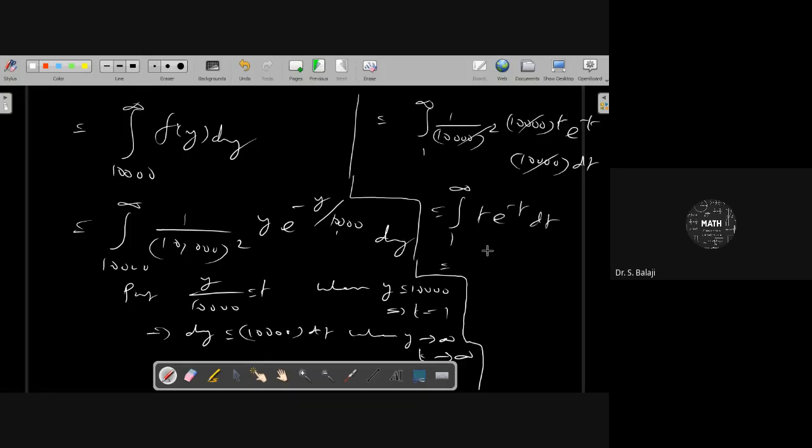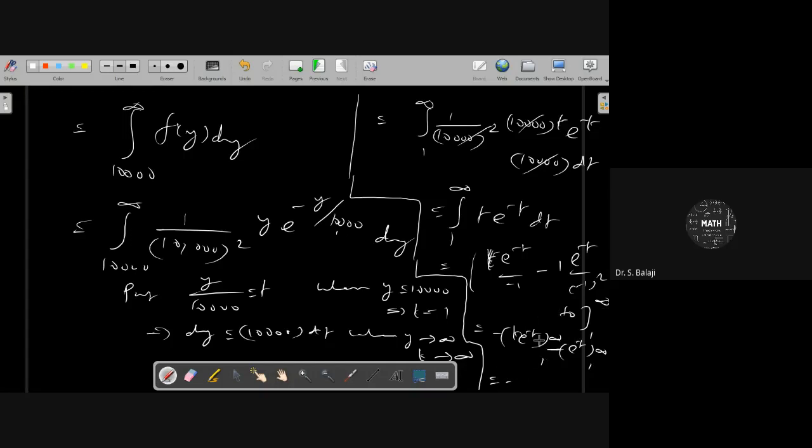Now apply Bernoulli's formula: t e power minus t by minus 1, minus differentiation of first one, integration of second one, e power minus t by minus 1 square, and the differentiation of the first one is 0. Now substitute the limits properly, 1 to infinity. Here it is minus plus, already a minus, for e power minus t from 1 to infinity.